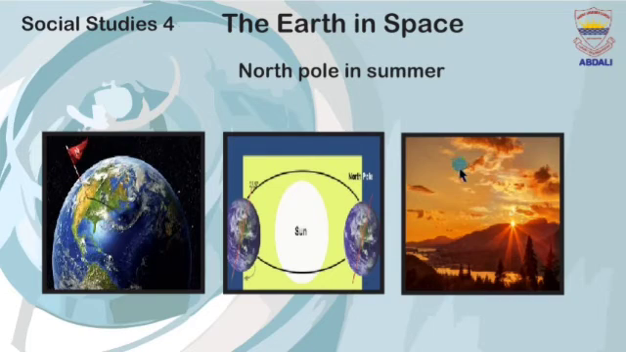Dear students, now tell me what happens at the North Pole in summer. What will be your answer? Your answer will be that at the North Pole there are 24 hours of daylight for several months over summer. From mid-April to August, it remains bright because of 24 hours a day of sunlight.